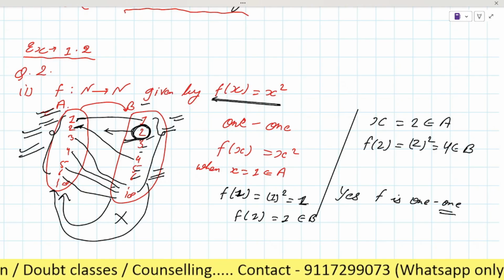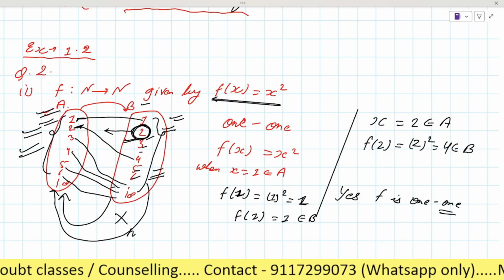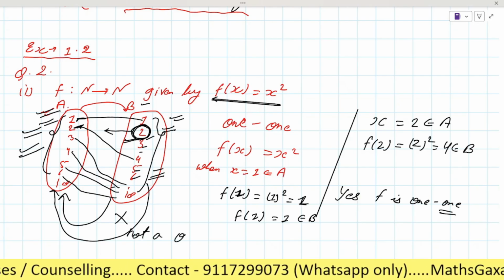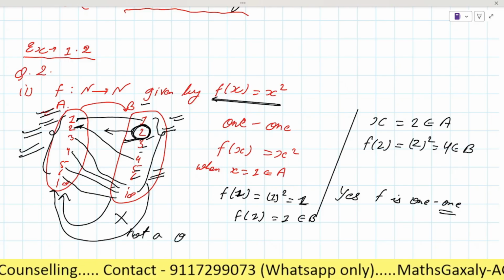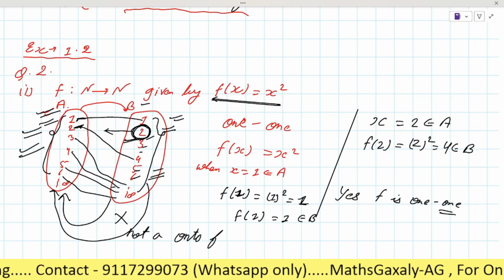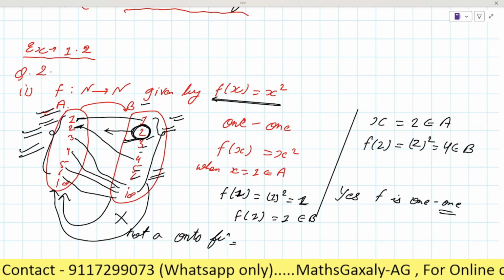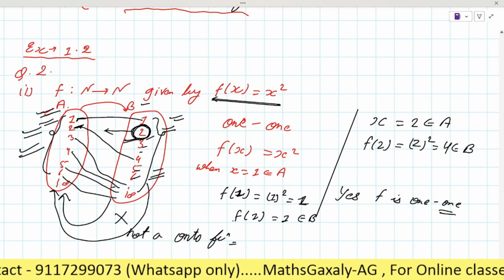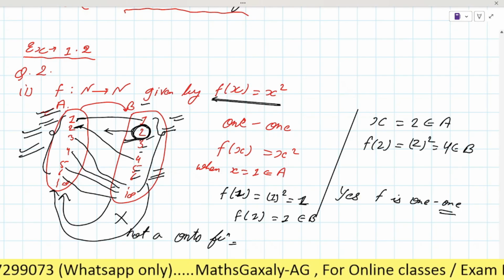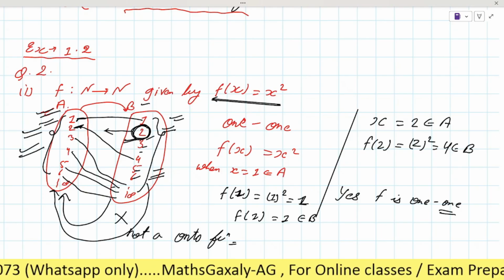So it will not be an onto function, okay? Hence we have proved that the given function is one-one but not onto, okay?